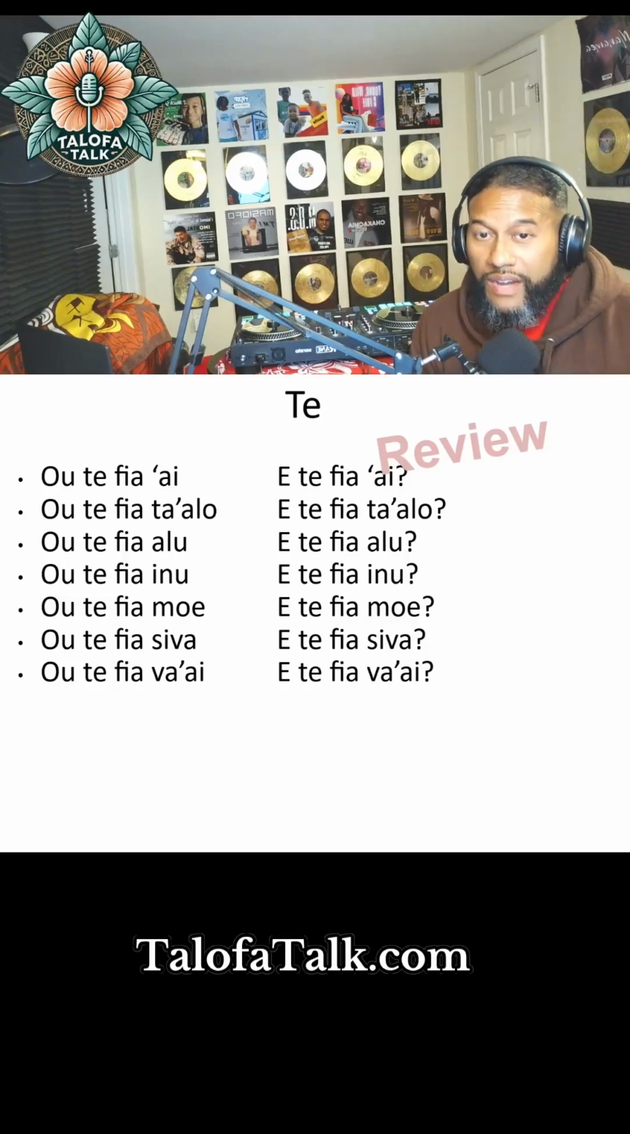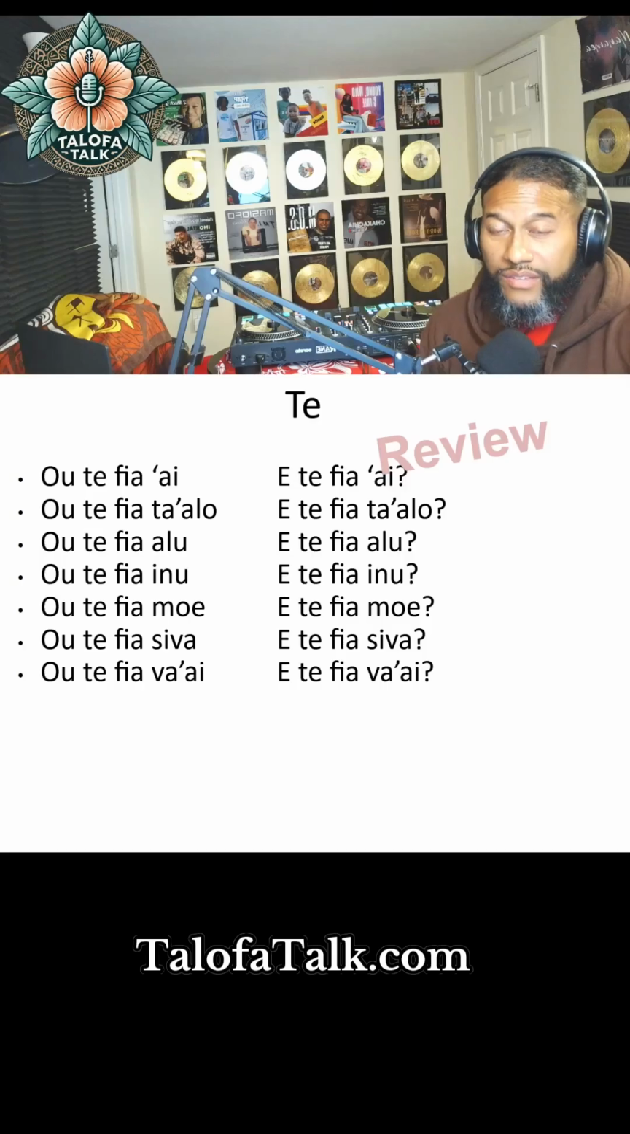Ote fia inu, or ingu. That means to drink. So if you say I want to drink, another way to translate it would be I am thirsty. Ete fia ingu. Do you want to drink? Okay. Ote fia moe.